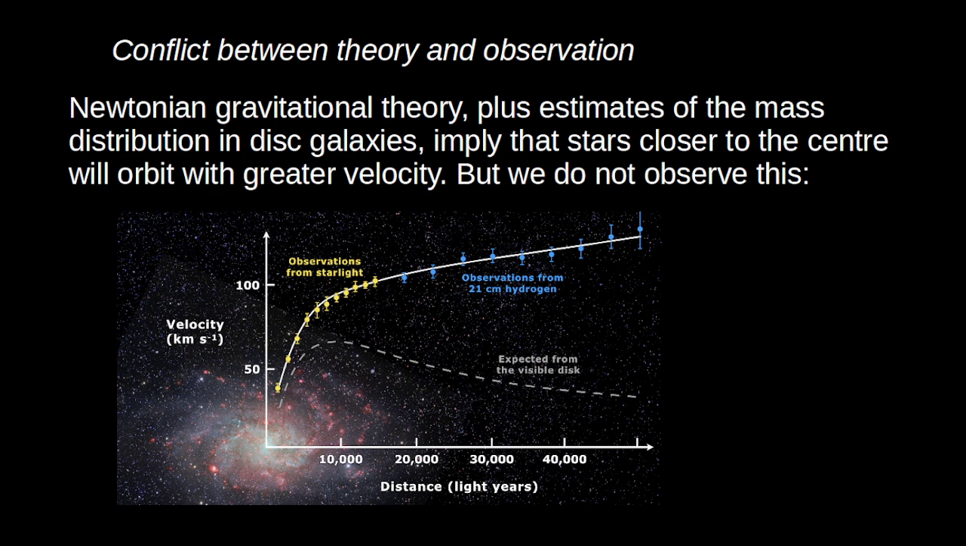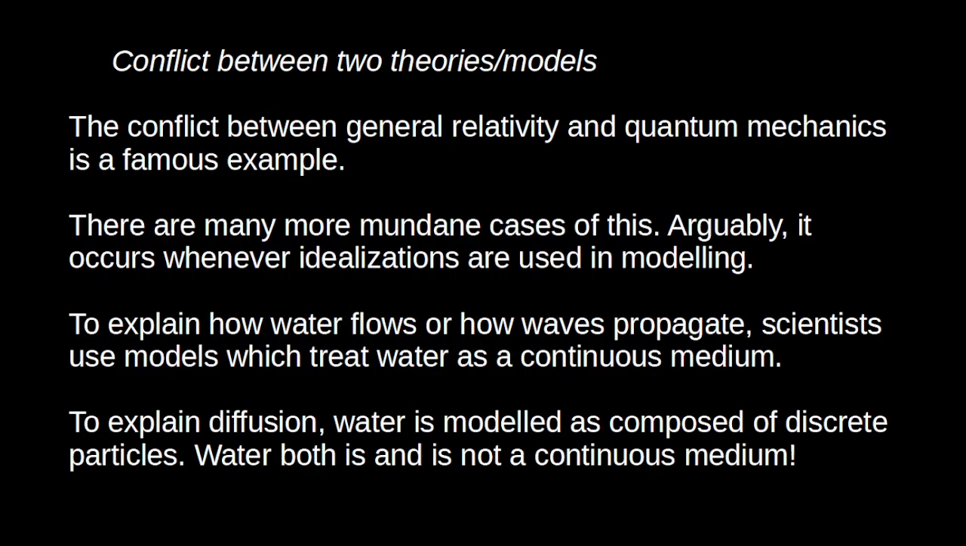Okay, so a second kind of inconsistency arises when you have an inconsistency between two theories or models. A famous example is the conflict between general relativity and quantum mechanics. The development of a unified theory is one of the major problems in modern physics, but there are plenty of more mundane examples of this. We find this kind of inconsistency whenever idealizations are used in modelling.